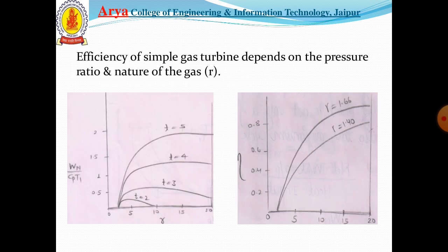Now the efficiency of the gas turbine depends on the pressure ratio and the nature of the gas, that is gamma. That can be discussed with the graph that is shown: the specific work output and the gas constant. As the value of the temperature ratio T increases, the specific work output increases, from T equal to T2 equal to 5.